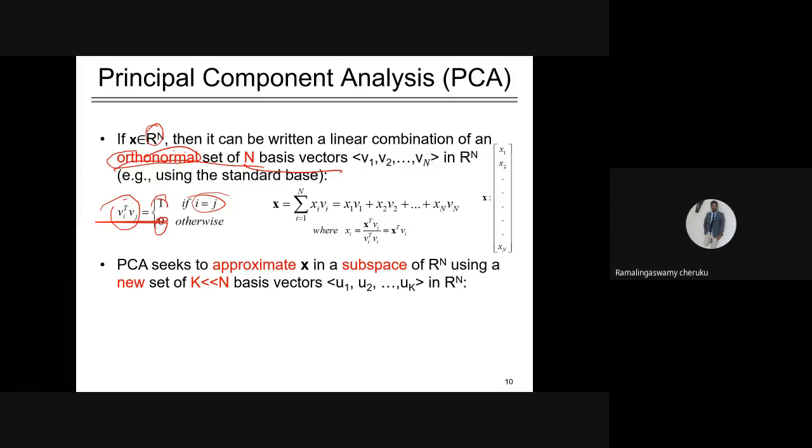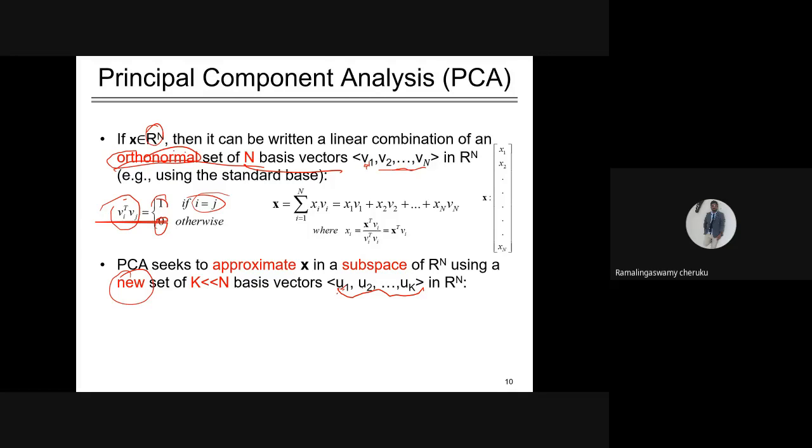What does PCA try to do? It tries to approximate X in a subspace of R^n using a new set of K features, where K is less than N. Remember, these are new basis vectors. What is the actual basis vector? V1, V2, ..., Vn. What is our new basis vector? U1, U2, ..., Uk. So my basis vector has been changed.